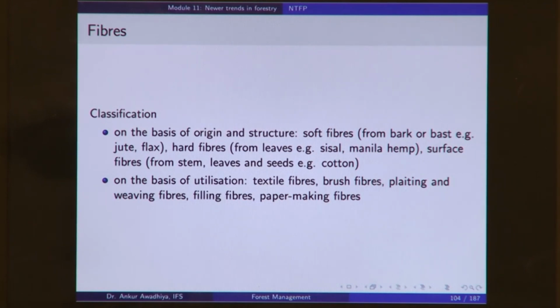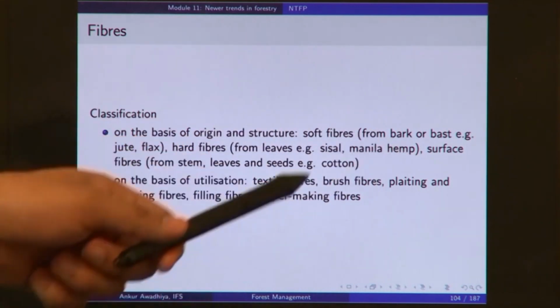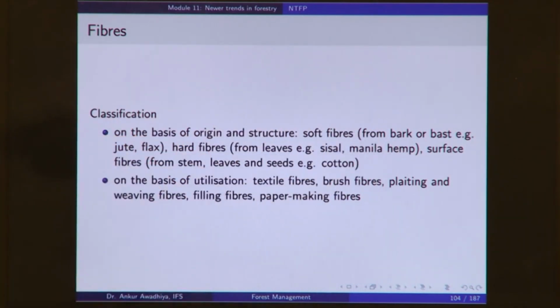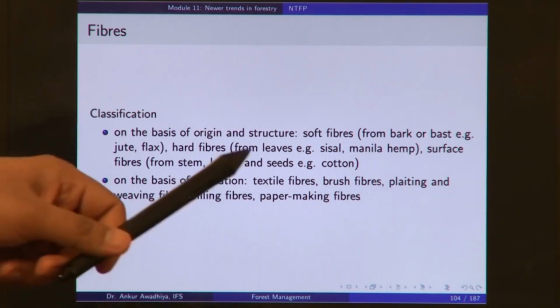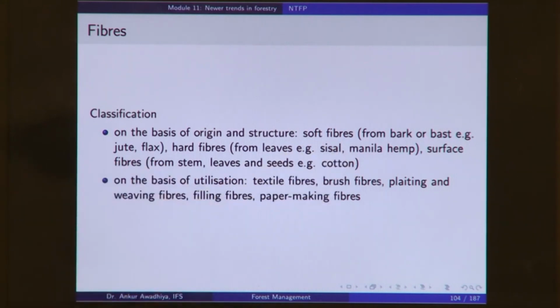Do you use it as textiles? So, for instance, hemp is used in textiles, cotton is used in textiles, but jute is hardly used in textiles. Whether you are using it as a brush, so things like coir is used to make brushes. So, coir is a fiber which on the basis of utilization will be classified as a brush fiber. Or do you use it for plaiting and weaving, especially to make ropes?